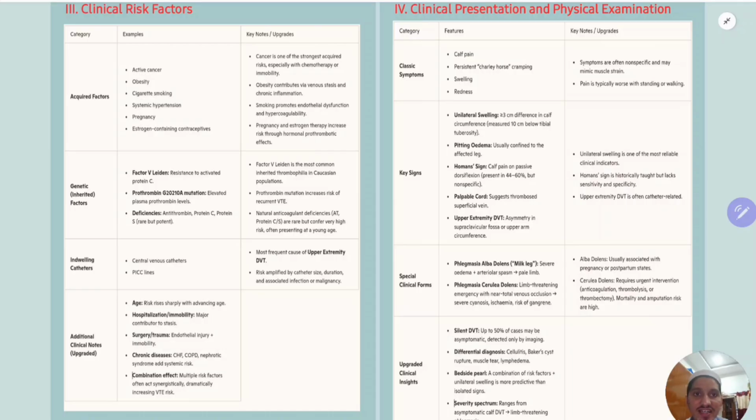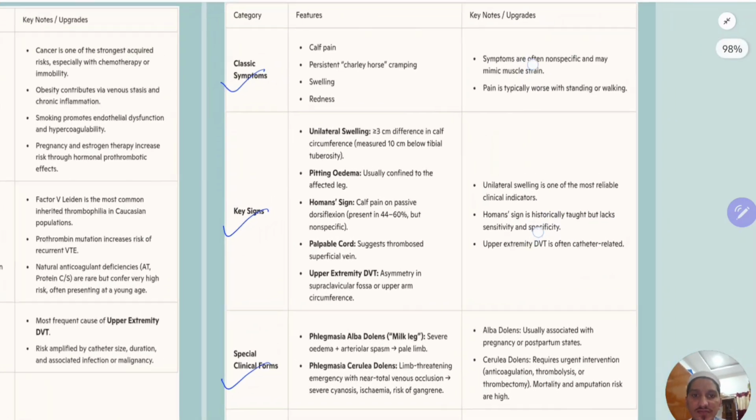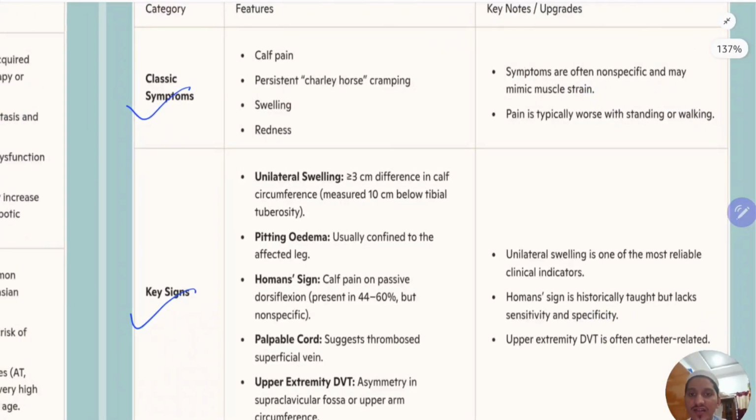So what is the clinical presentation? You can divide the clinical presentation like this: symptoms, key signs, and some special clinical forms. Like this you divide and discuss one by one. I will not go into depth; first we will take it superficially. So symptoms include calf pain, persistent Charley horse cramping, which is nothing but muscle cramp. Just remember, persistent cramping. Calf pain, cramps, swelling, redness.